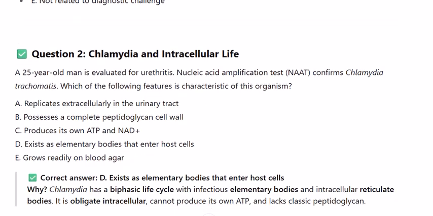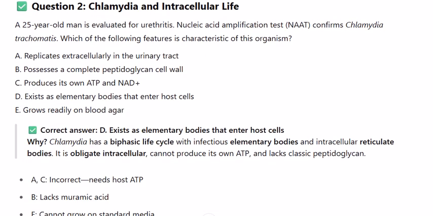Question 2. Chlamydia and intracellular life. A 25-year-old man is evaluated for urethritis. Nucleic acid amplification test confirms Chlamydia trachomatis. Which of the following features is characteristic of this organism?